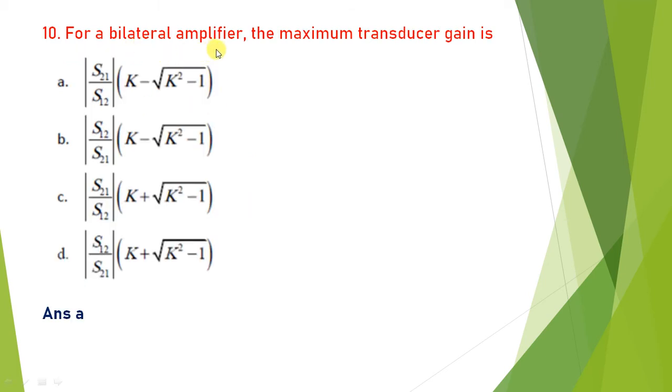For a bilateral amplifier, what is the equation of maximum transducer gain? It is given by option A. Maximum transducer gain GTU max is equal to mod S21 divided by S12 multiplied by K minus square root of K square minus 1. So the answer is A.